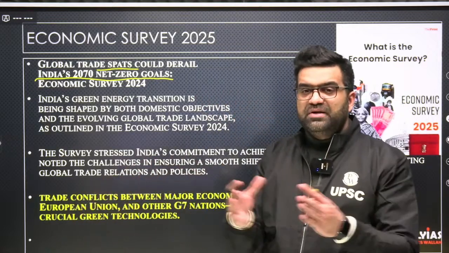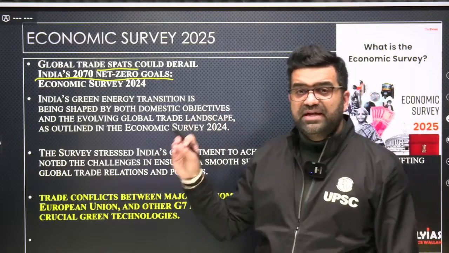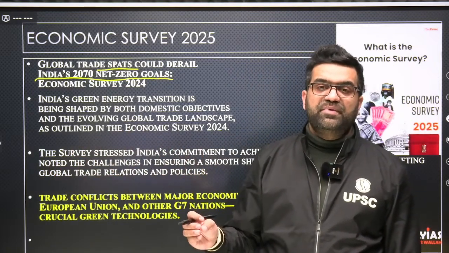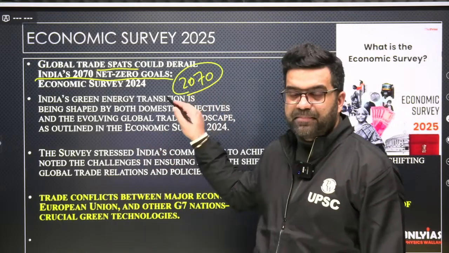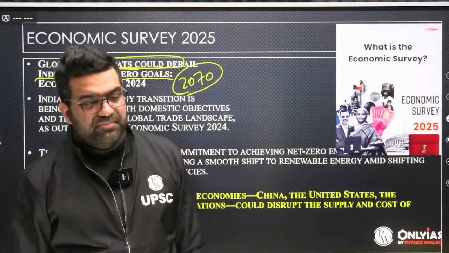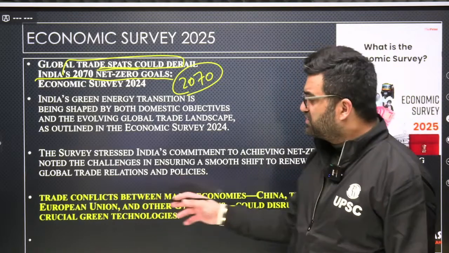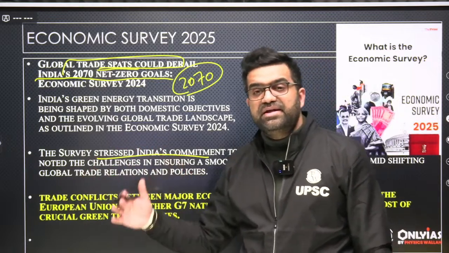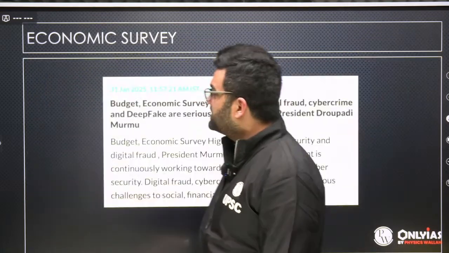But these global disputes, tax regime, customs duty hikes, tariff rate fights, these things might affect the import of such critical technology to India at an affordable price. So we might have to revisit our 2070 net zero emissions target in the light of these global trade disputes. Whenever Donald Trump has come to power, last time also, he indulged in disputes with the WTO dispute resolution mechanism. Those kinds of things would derail or slow down the transfer of that critically important technology for India, which is required for adopting greener technologies. So this is the crux here.